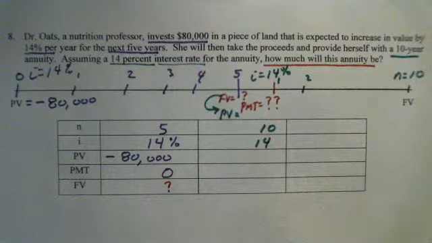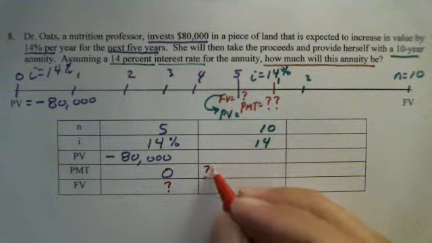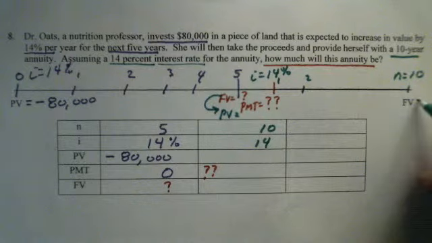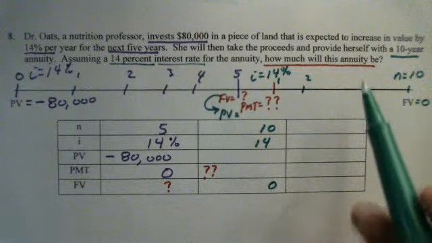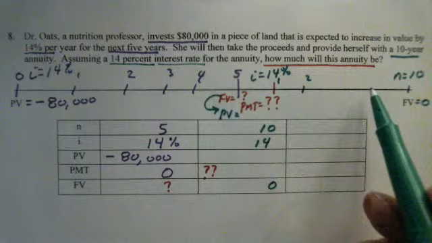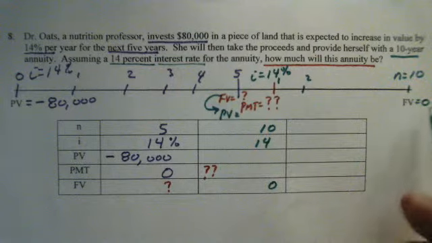It is the payment here, which I should have put double question marks on in the beginning, but I can put it there now. And the future value is actually equal to 0. I hope you know why. Because by then she will have gotten all of the annuity. She would have gotten all the value with the interest at the end of the 10 years, and so it would not be worth anything at the end of 10 years.